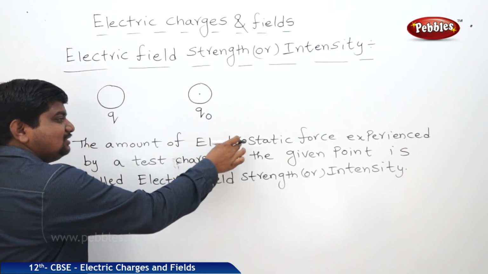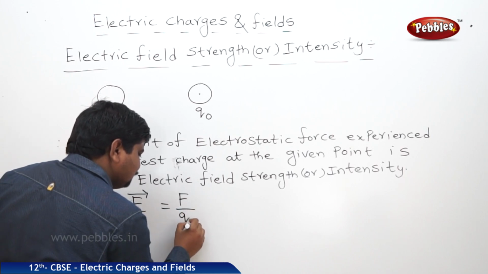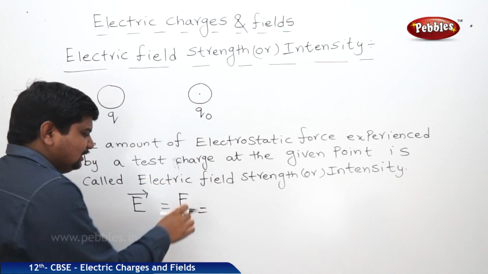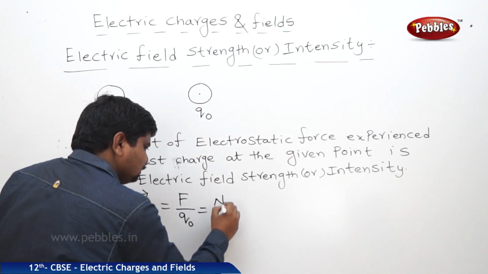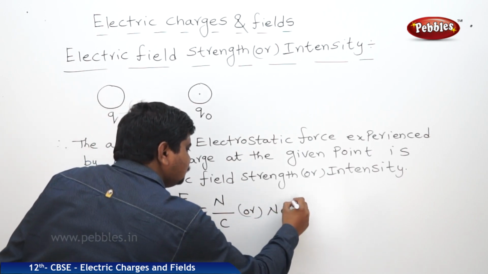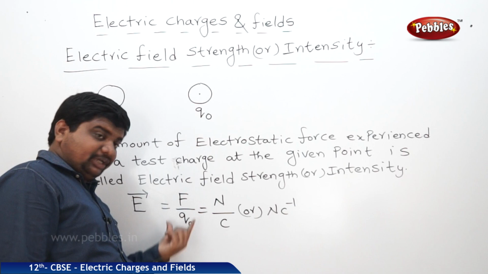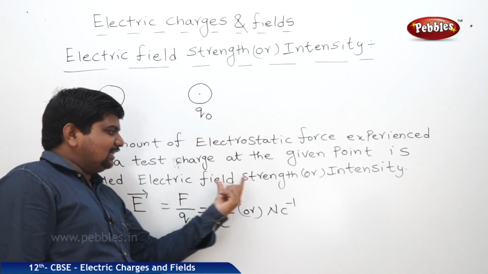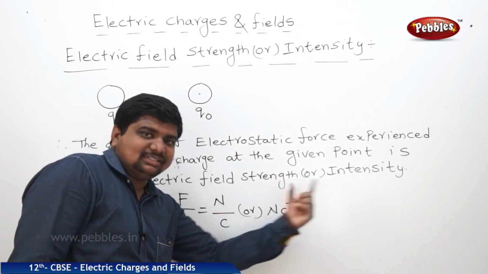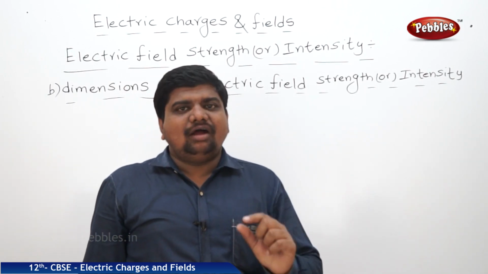E is equal to force experienced by a test charge, or force experienced on the test charge, F by Q naught. What are its units? F in newton, charge in coulomb. So this is the definition: E is equal to F by Q naught. The units of E, electric field strength or intensity, will be newton per coulomb, or newton coulomb inverse.